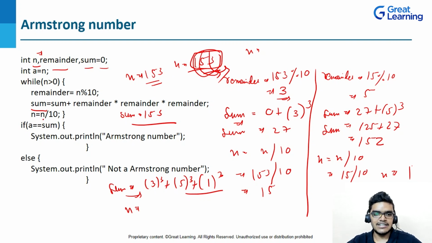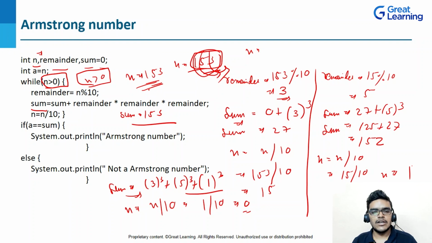But I didn't write it. The reason is that while performing the logic inside a loop, you can see that I'm getting n as 15, then n as 1, and the last time when you perform it, you will be getting n as 1 by 10, so you will get 0, right? That's why in the logic I have implemented n is greater than 0. So this is the logic.